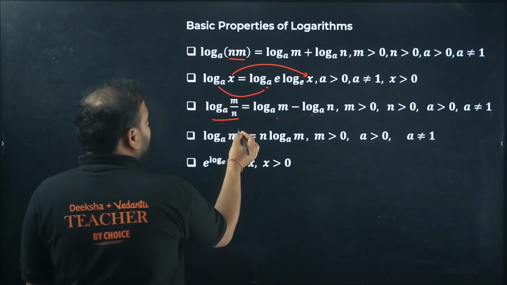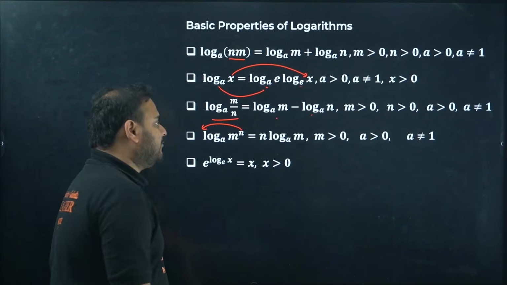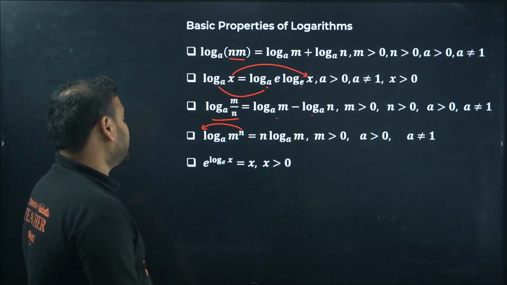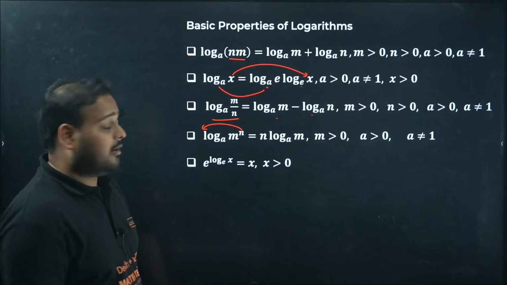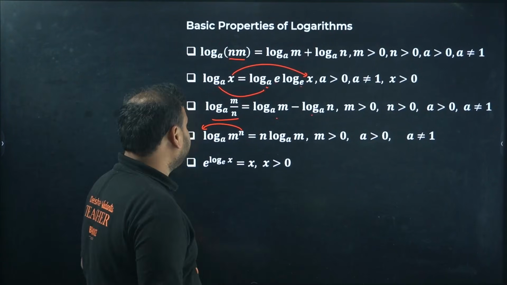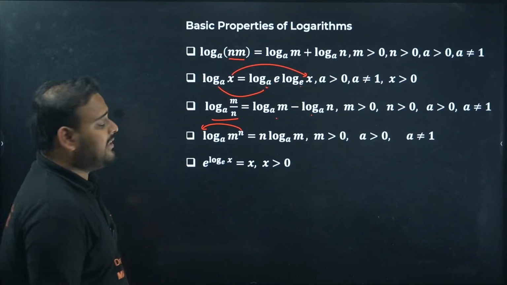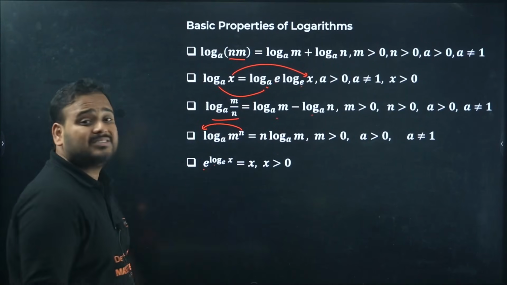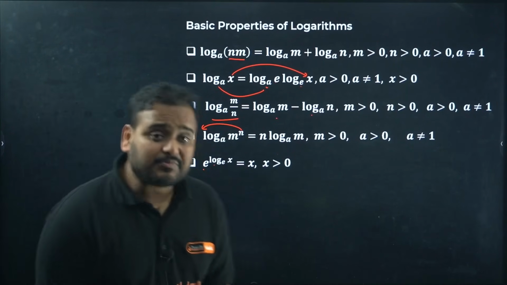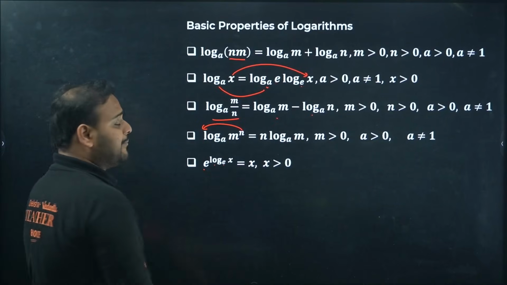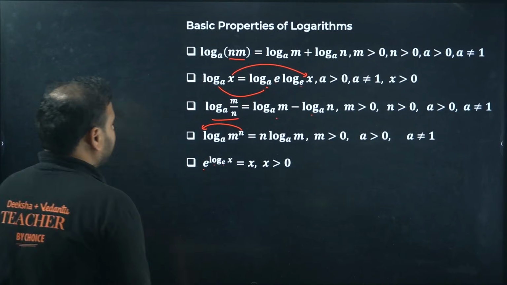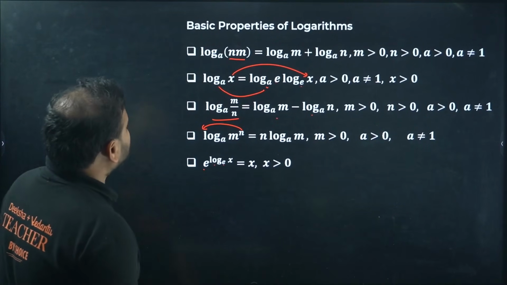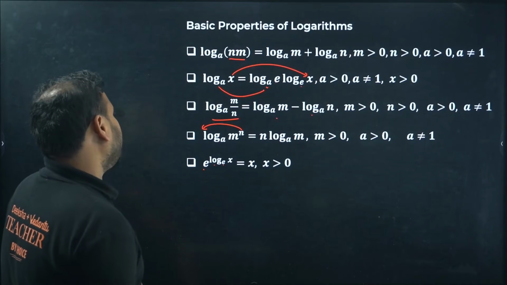Now, if you have a power, it comes as the coefficient in front of the log: log of a power m. e power log x will be simply x, because e and log are both inverse functions, provided that this is also with the same base e. Okay, clear, sir?